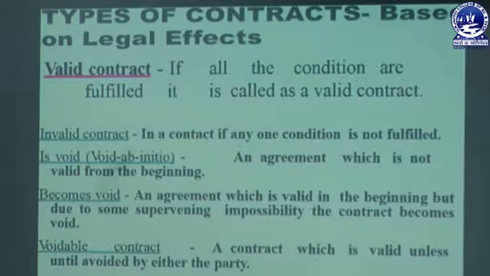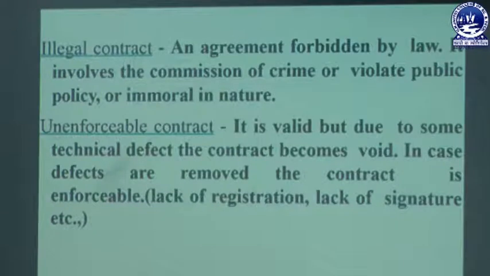Then the voidable contract, a contract which is valid unless and until avoided by either party. Unless and until the contract is avoided by either party, it is called a voidable contract. Next is the illegal contract, an agreement forbidden by law. It involves the commission of a crime, or violates public policy, or is immoral in nature. So an agreement to commit dacoity or suicide, or any activity harmful to society, or any immoral or prostitution activity, is prohibited by law and is called an illegal contract.